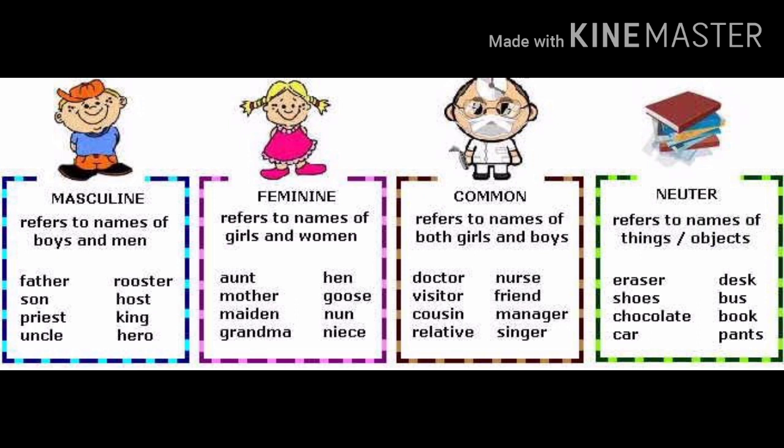So it is a common gender. Next is neuter gender. Neuter refers to the things and objects, and we cannot tell whether they are male or female. All the things come under neuter gender. Eraser, shoes, chocolate, car, desk, bus, book, pants, all these things come under neuter gender because they do not tell you whether they are male or female.